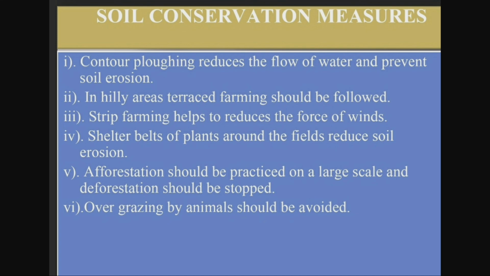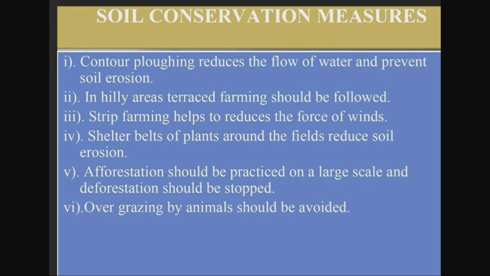The next method is terrace farming. What is terrace farming? In terrace farming techniques, the steps are known as terraces, that is steps built on the slopes of the hills and mountains. In this terrace cultivation, it restricts the erosion of soil. How does it work? In these steps, the force of water will be restricted, as the mud will hold the roots of the plants, so that the soil will remain there. So by using terrace cultivation, it restricts soil erosion.